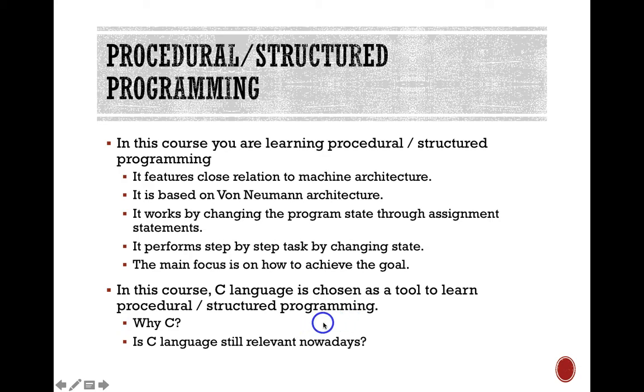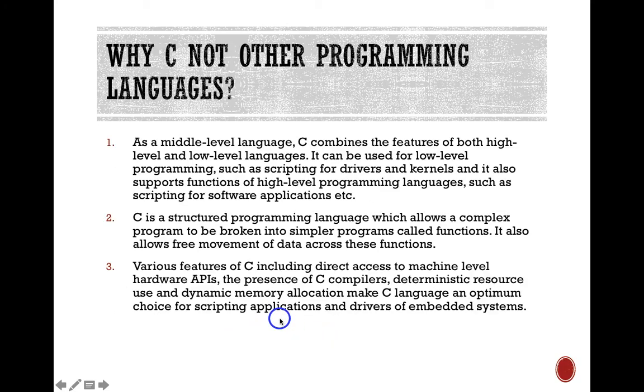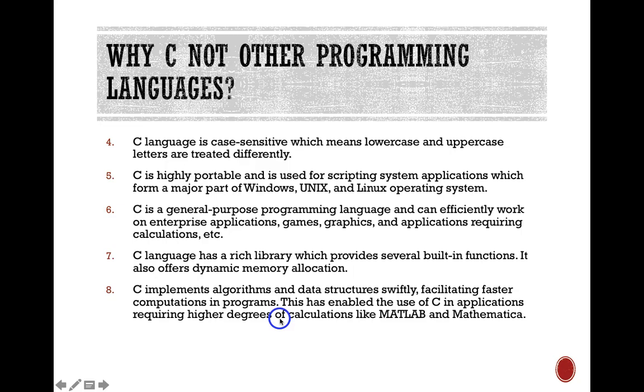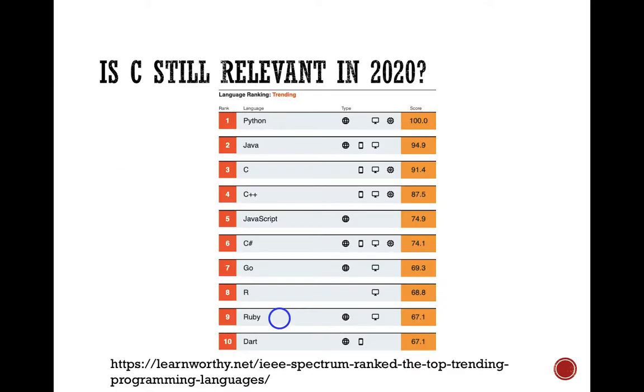So we'll see why C. There will be a slide, but you can read this one and go through. This is the reason why we chose C. And C, for me, is quite a very easy, very straightforward language to learn. Right. Is C still relevant? Of course it's relevant, otherwise we would not offer it to you. Don't worry about this one. I also learned C before.